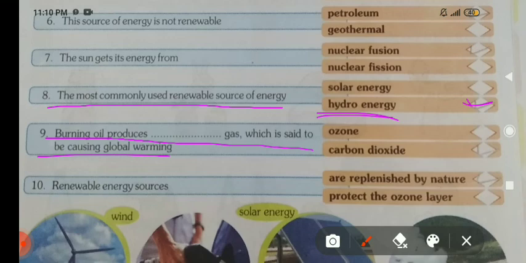You can tick carbon dioxide here. Tenth, renewable energy sources are replenished by nature. That which can be fulfilled by nature is called a renewable energy source. That's all for today.